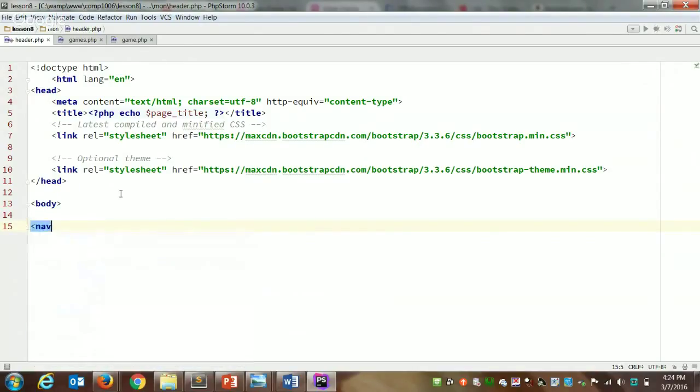So I'll use a nav tag, and we'll use a few of the CSS classes that come with Bootstrap to automatically style the navigation bar. The class we'll use is navbar navbar-default. This will give us a light gray background, and it will make it span the entire width of our page.